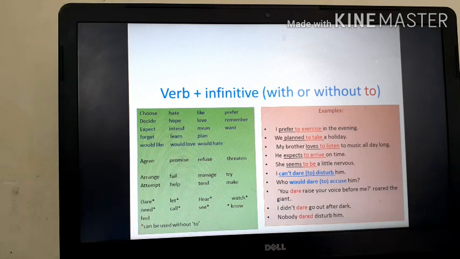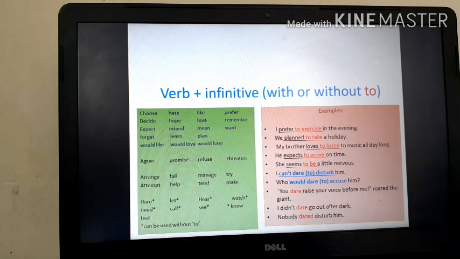See, on the left hand side, I have given some verbs. You can see, and these are some common verb patterns which are verbs of thinking and feeling, that is choose, decide, expect, forget, would like, hate, hope, intend, learn, would love, like, love, mean, plan, would hate, prefer, remember, want. Then we have the verbs of saying, that is agree, promise, refuse, threaten. And the next we have some other verbs like arrange, attempt, fail, help, manage, tend, try, make.